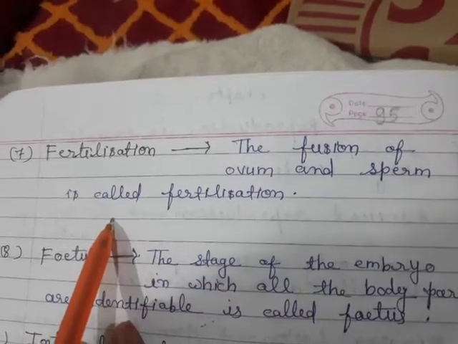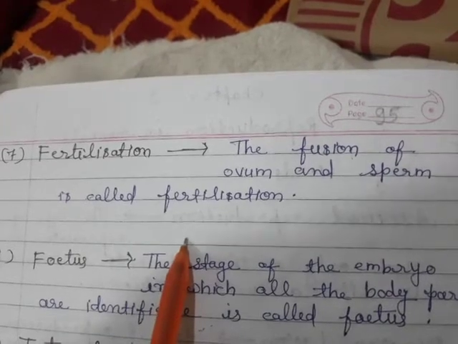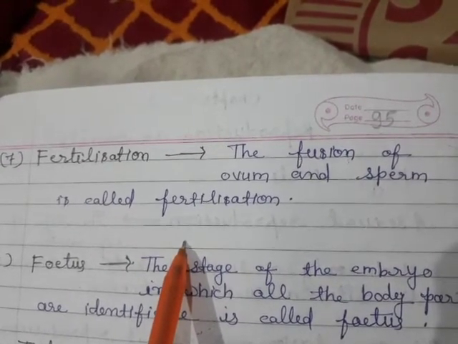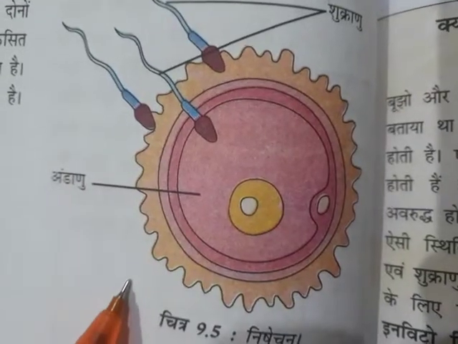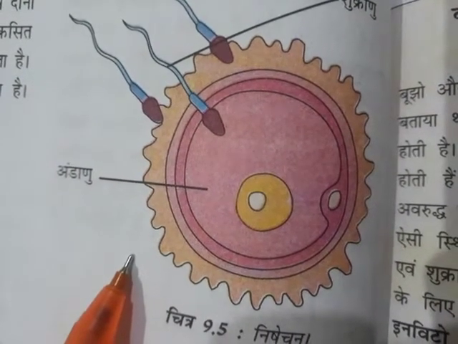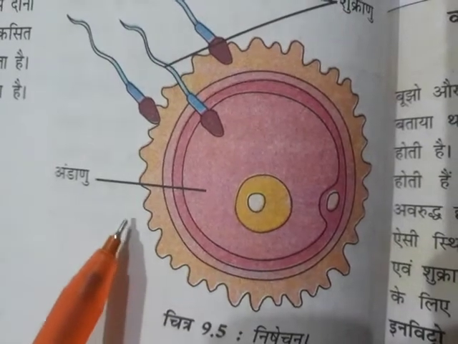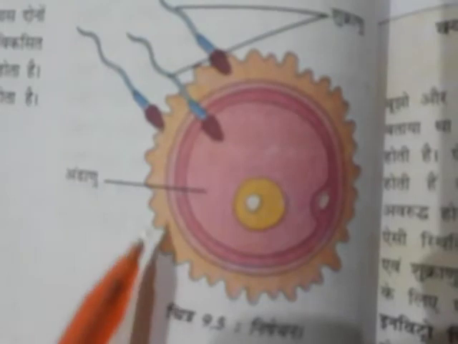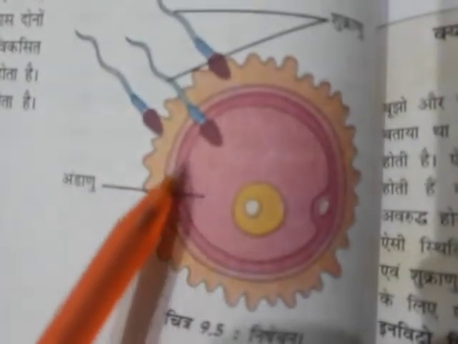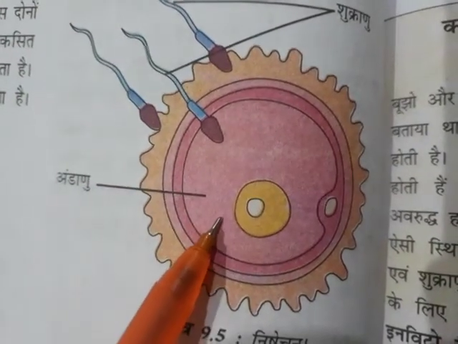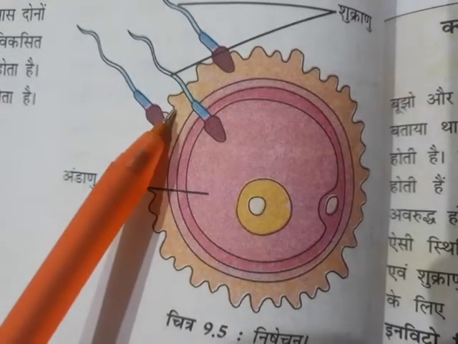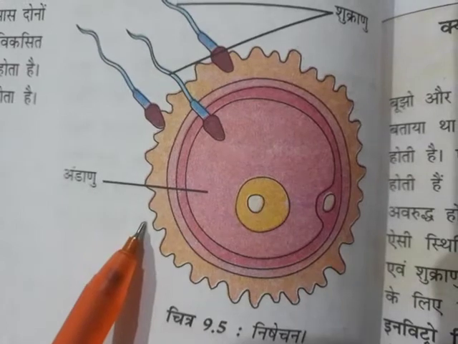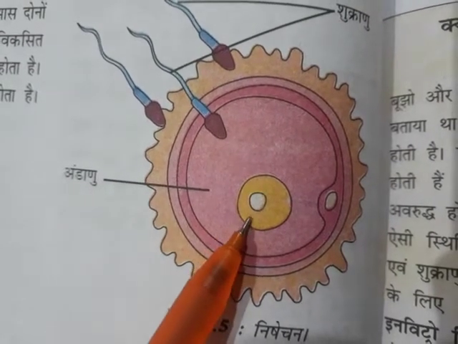What is fertilization? The fusion of ovum and sperm is called fertilization. This diagram represents the process of fertilization. The first step in the process of reproduction is the fusion of a sperm and the ovum. When sperm come in contact with an egg, one of the sperm may fuse with the egg.